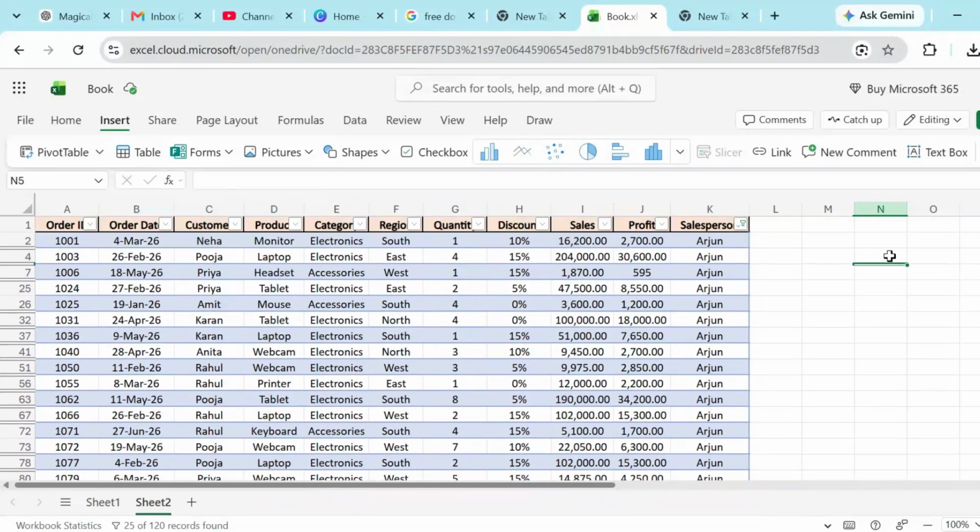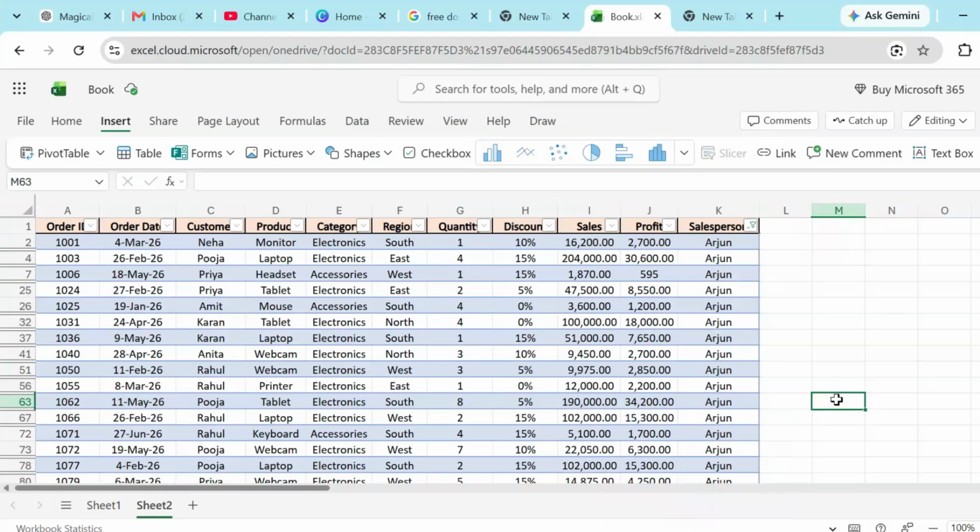With this data you can take quick decisions. You can see how this salesperson is performing, what is the sales amount which has been completed by this salesperson, and in which region he has made sales, and in which category, which product, which customer. Everything you can obtain from here and you can take quick decisions.